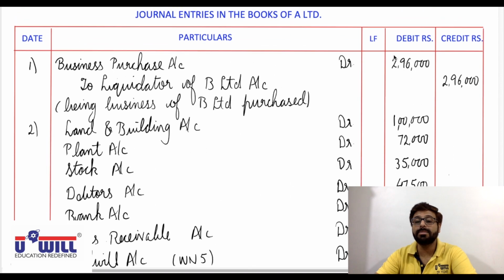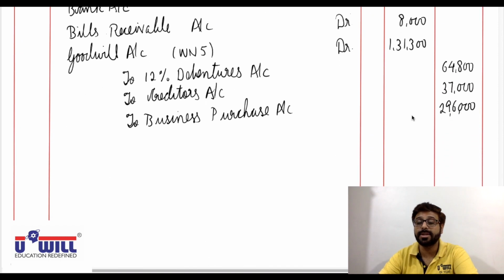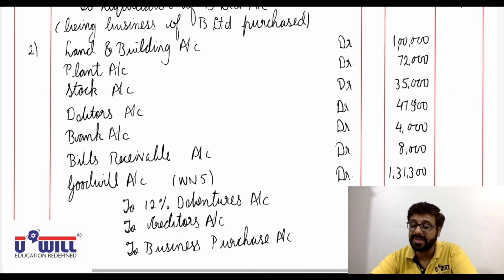Okay, you all can see here this amount 2,96,000 is what we have to reverse and credit. And I told you after second entry always verify debit comes equal to credit or not. So if you do 1 lakh plus 72,000 plus 35,000 plus 47,500 plus 4,000 plus 8,000 plus 1,31,300, that will come to 397,800. And then if you do credit side, 64,800 plus 37,000 plus 2,96,000, you'll find that also comes to 397,800.